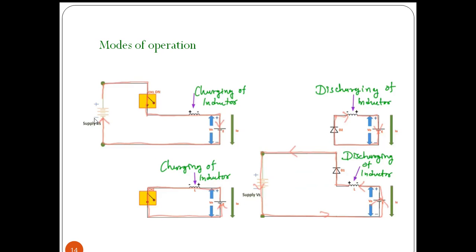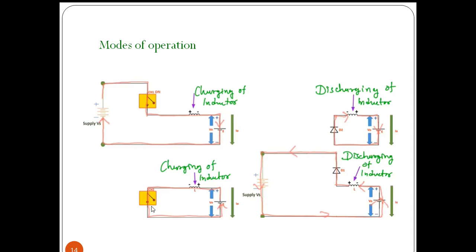So this supply will be connected through the load whenever we are closing the chopper, and the inductor charges with this polarity. Left side will be plus, and when we are switching off the chopper, the available energy across the inductor will drive current to flow in this direction through diode D2. The inductor will discharge.